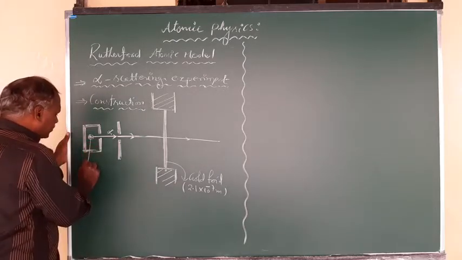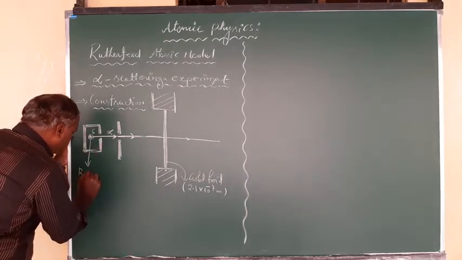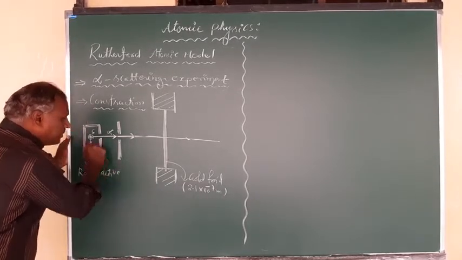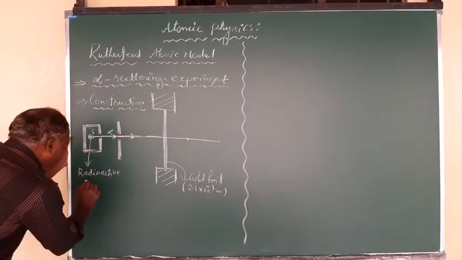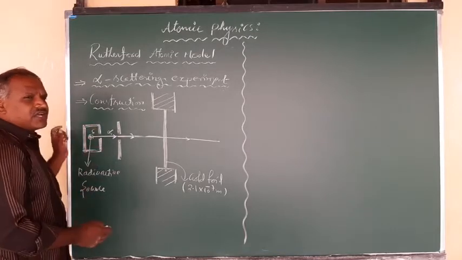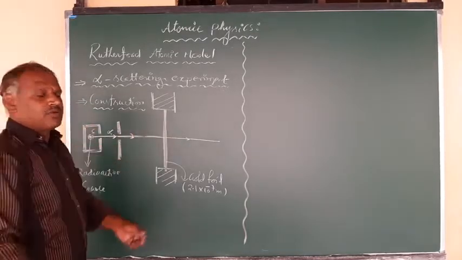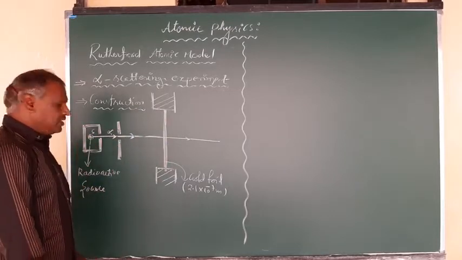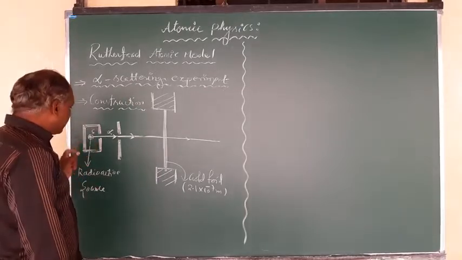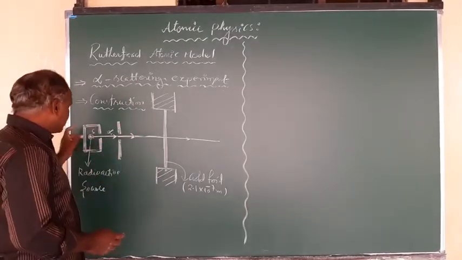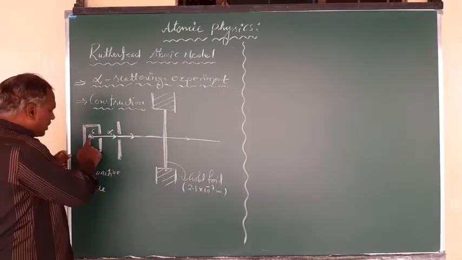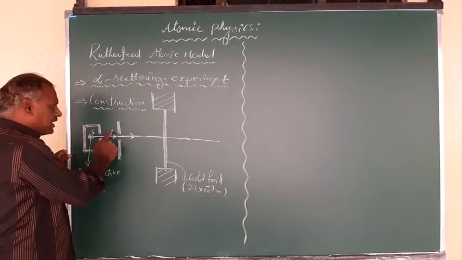And here this is a radioactive source, which emits the alpha particles. This one is a cavity which does not allow the alpha particles to come out apart from this exit, right? So only from the exit the alpha particles come out, and the remaining part is totally isolated. That means this chamber is an insulator. Okay, right? Now from the radioactive source we are getting the alpha particles,